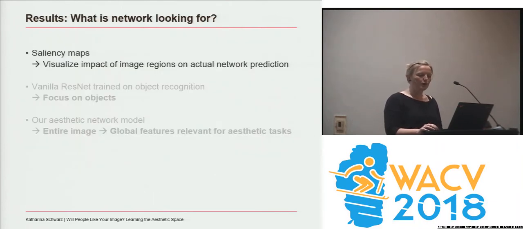Let me also briefly show you a very interesting outcome of our network. So the question is, what is the information the network is actually looking for? Therefore, we calculated saliency maps to visualize the impact of image regions on the network prediction. We compared the saliency maps for object recognition with our aesthetic model. Let me show you an example.